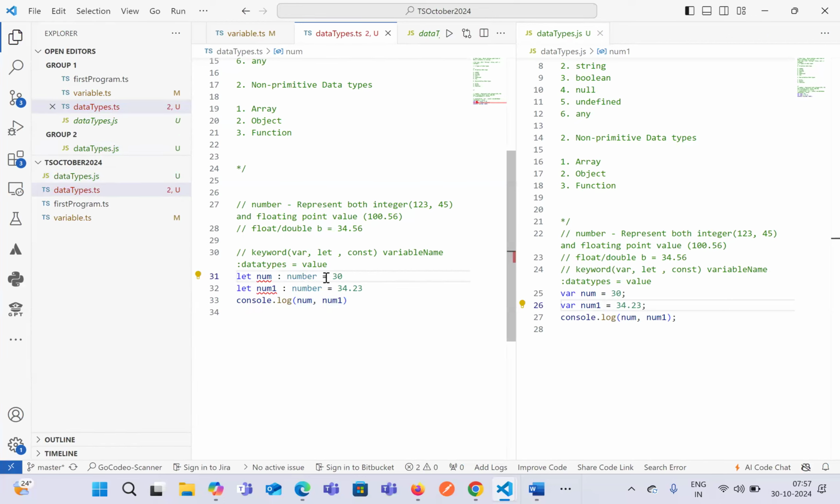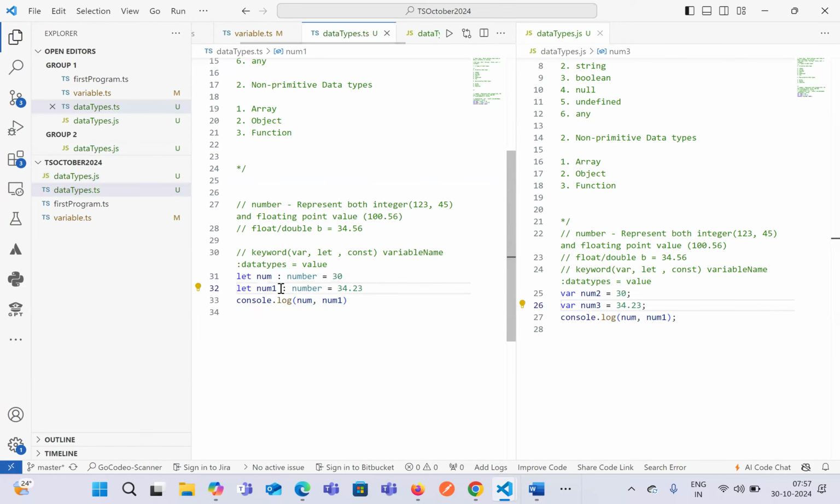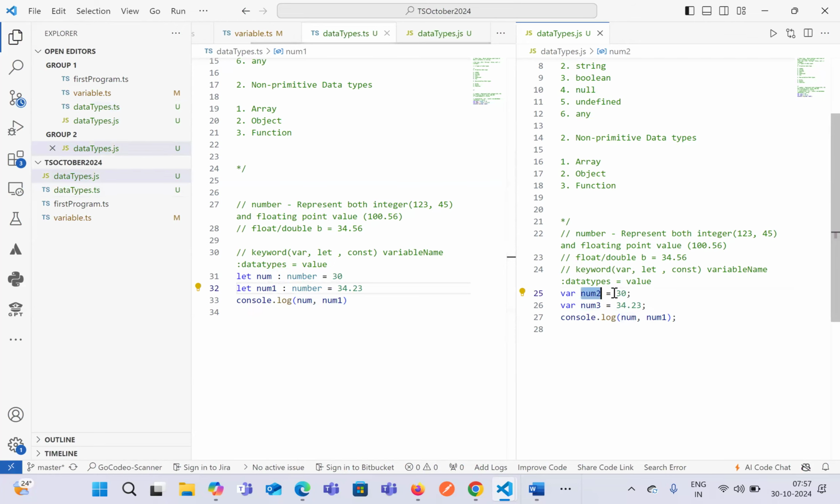Now why are we trying to provide this? Let me just change it to 2 and 3 because it is throwing us an error. Now you see over here, we have declared a variable which is numeric. That means a number data type.